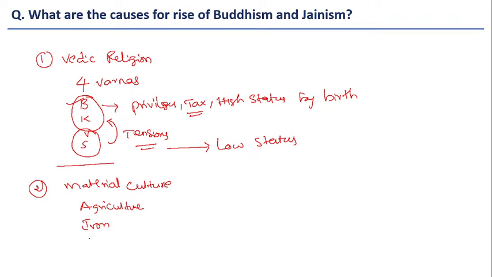Because of agriculture practices, the need of cattle is very important. But due to Vedic sacrifices, this cattle wealth was being decimated, and agrarian communities had resentment against this practice because they wanted to safeguard the wealth of cattle, which is useful for agriculture.